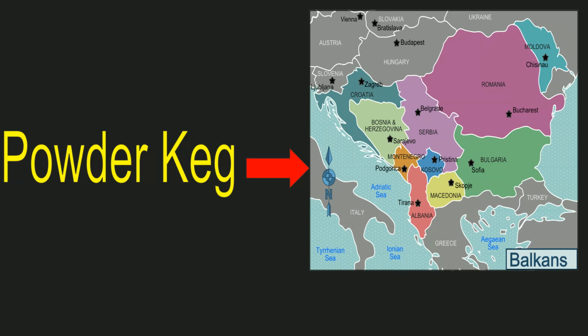All of these countries that you see here on this map are in the Balkans: Bosnia, Herzegovina, Serbia, Montenegro, Kosovo, Macedonia, Albania, Bulgaria, Romania, and Croatia are all members of the Balkan countries, as well as Moldova over here. But the Balkans, of course, again, an unsettled area during the early 1900s.